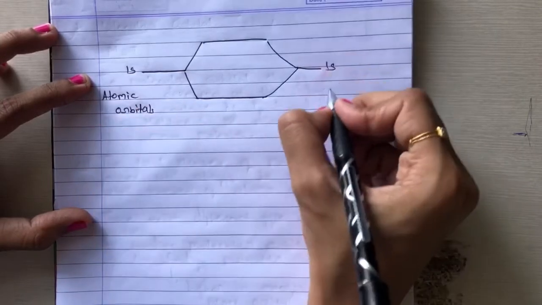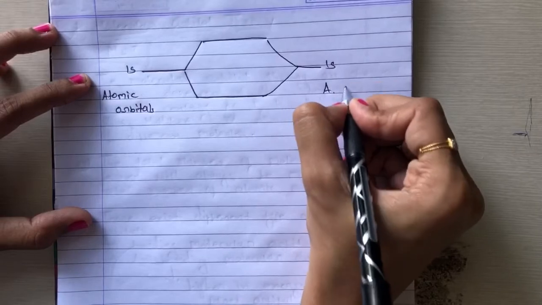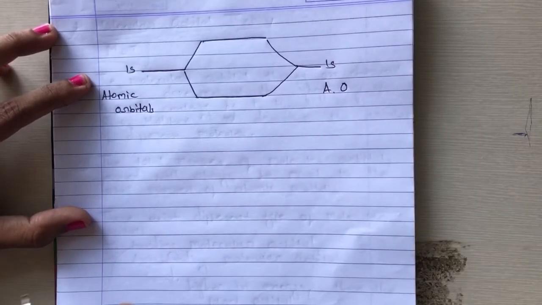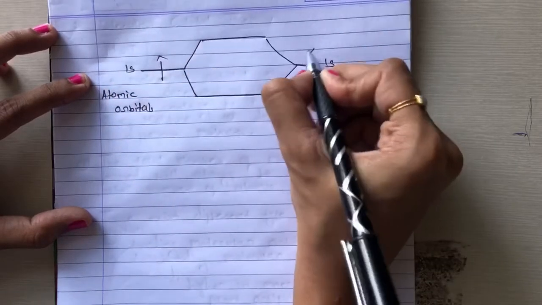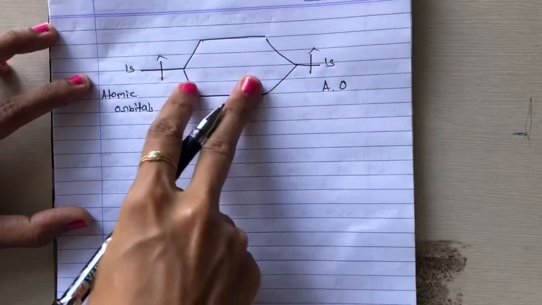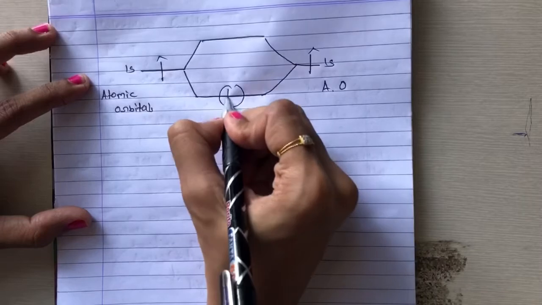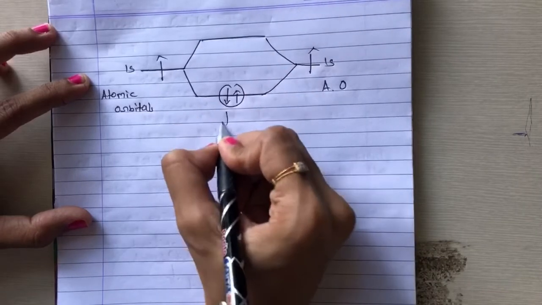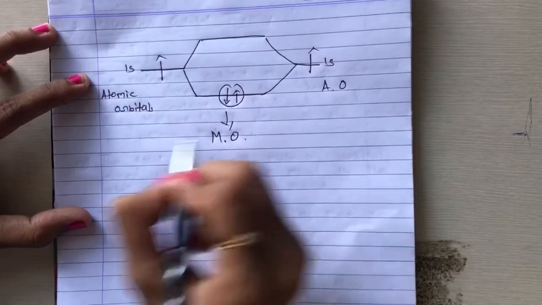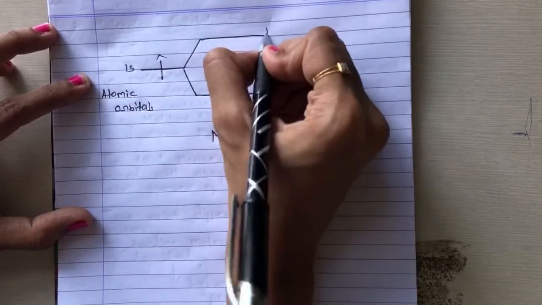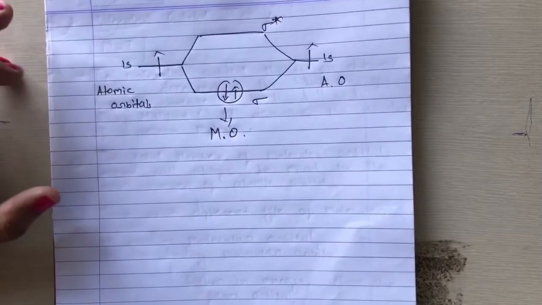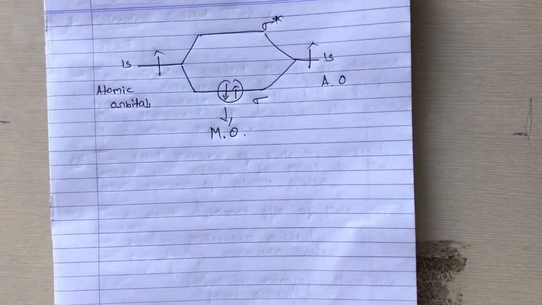Orbitals, right? And this is also an atomic orbital. Here this has one electron, here this has one electron. એટલે કે આ બે ઇલેક્ટ્રોન પોતાના અહીંયા શેર કરશે અને આપણને કઈ મળશે? મોલેક્યુલર ઓર્બિટલ. એમાં this is called sigma and this is called sigma star. You have already learned this theory, right?